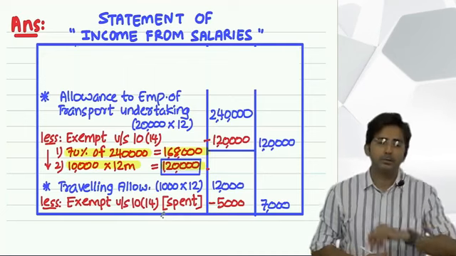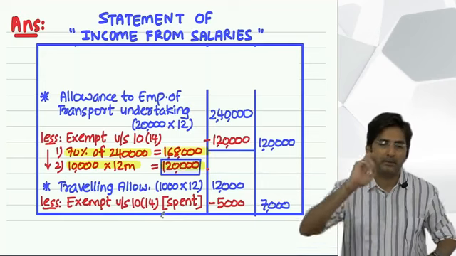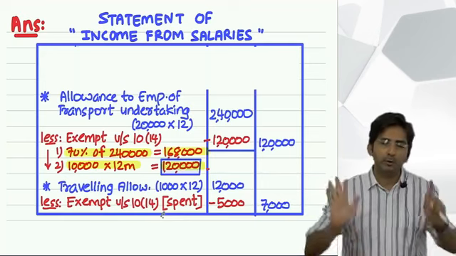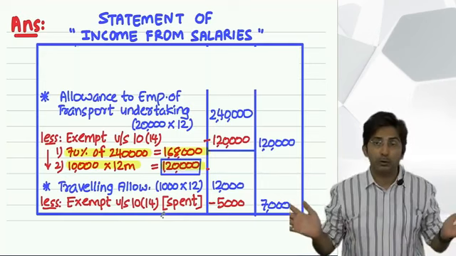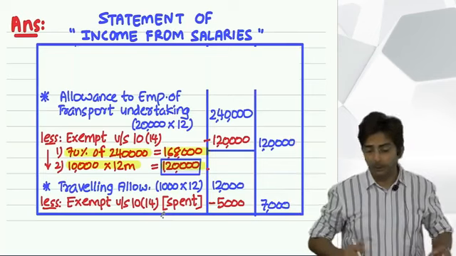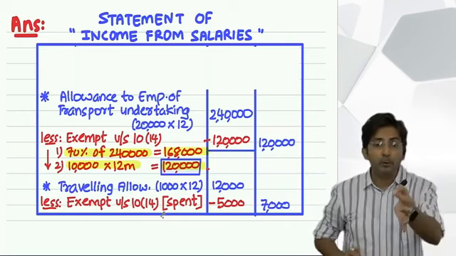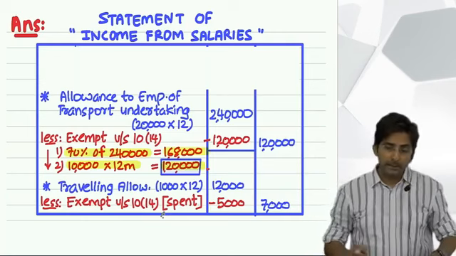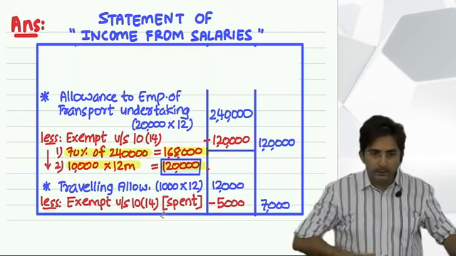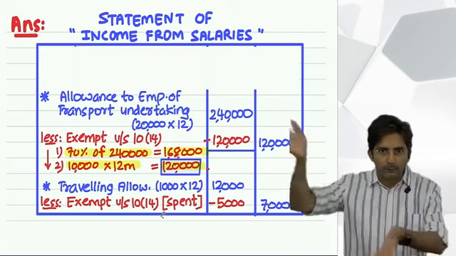What will you tell your boss? That sir, you gave me every month 1,000 for traveling purpose. And that came to 12,000. But this year I had to travel a lot for your office work. I had to spend 15,000. Give me 3,000 more. You will recover it. And no employee will leave it. Imagine if you are employee, will you leave your money? No. You will say, I didn't go for my personal travel. It was not my holiday with my family.